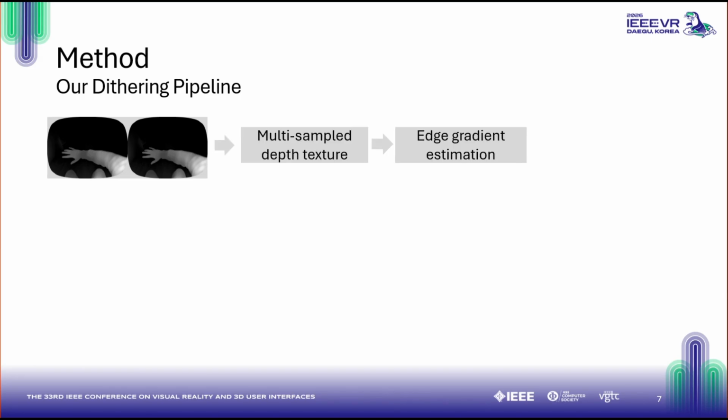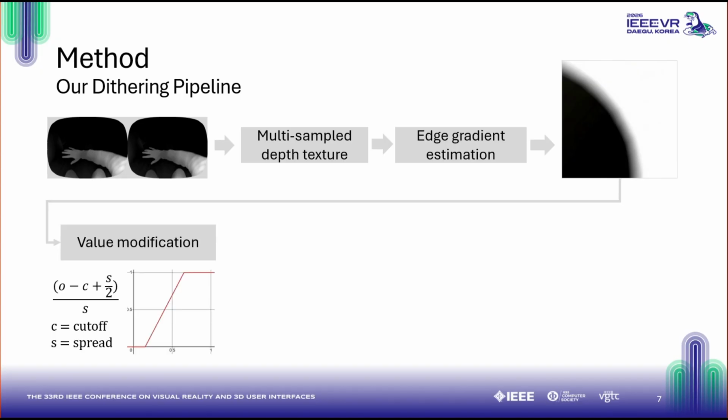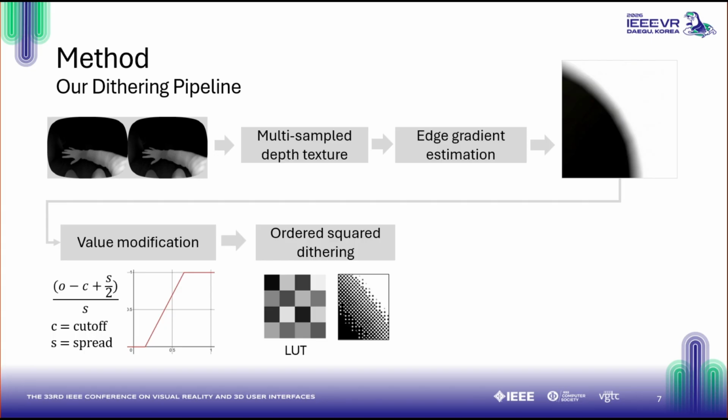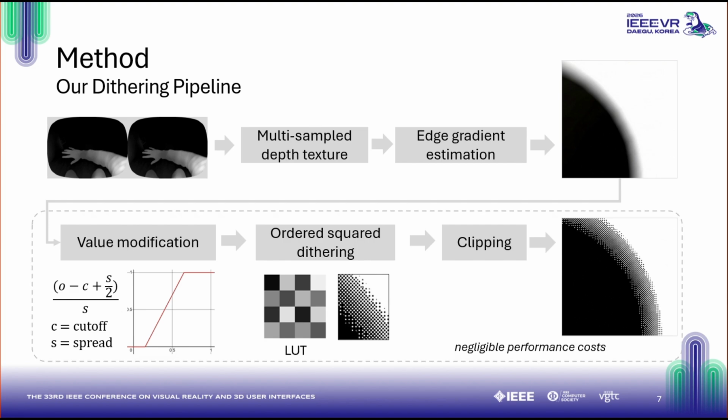We extended our previous pipeline, which already had a gradient, by multisampling the depth map and creating a soft edge. For the dithering, we wanted to have more control via the edge definition. That's why we modify the gradient value, as well as using a LUT to achieve an ordered squared dithering value to use for clipping. This also added negligible performance cost to the pipeline, with less than 0.1%.